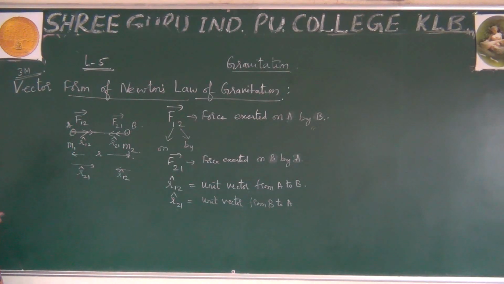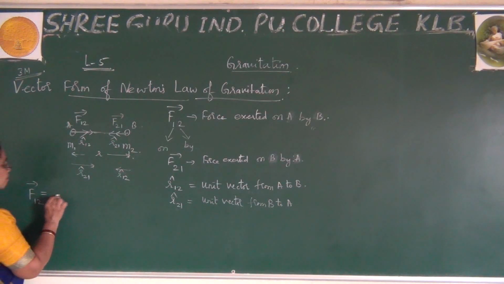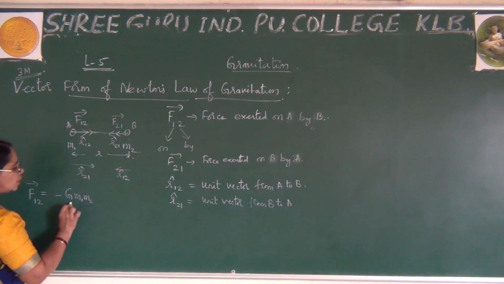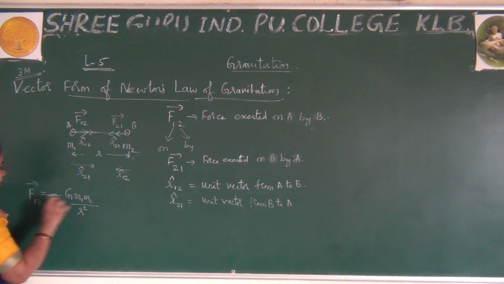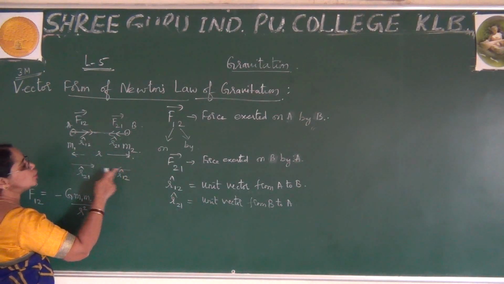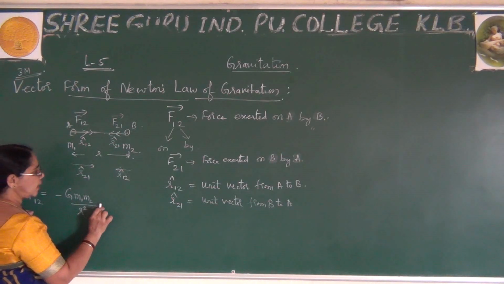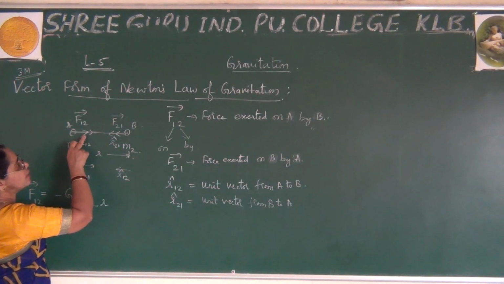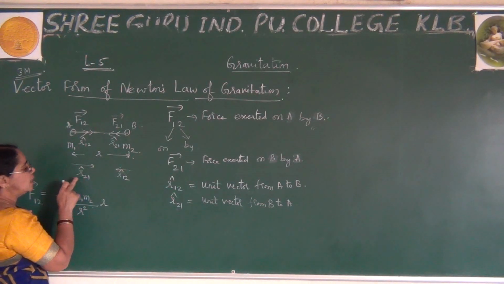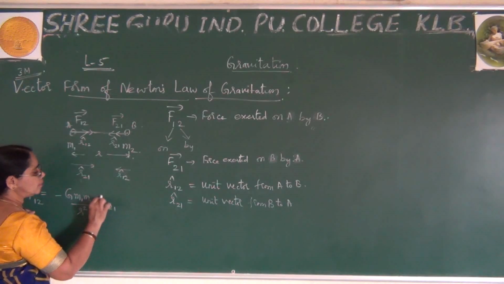So we write F12, for your convenience, which is equal to minus G M1 M2 by R square into the unit vector in the direction I have shown, and it should always be directed like this. This is the F12 we have. F12 means the unit vector can be represented like this. Therefore, I write R21.